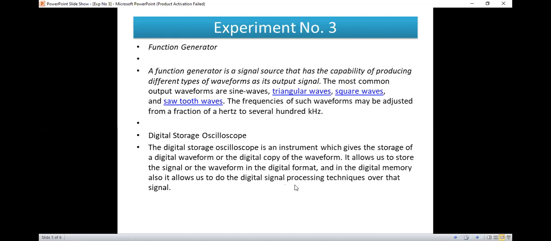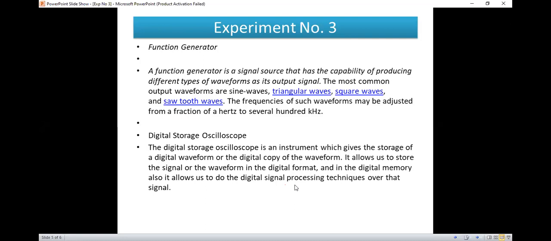So this digital data will be shown on the digital storage oscilloscope. This digital waveform can be stored; it allows us to store the signal or the waveform in digital format and in digital memory. It also allows us to do digital signal processing, that is DSP, over that signal.